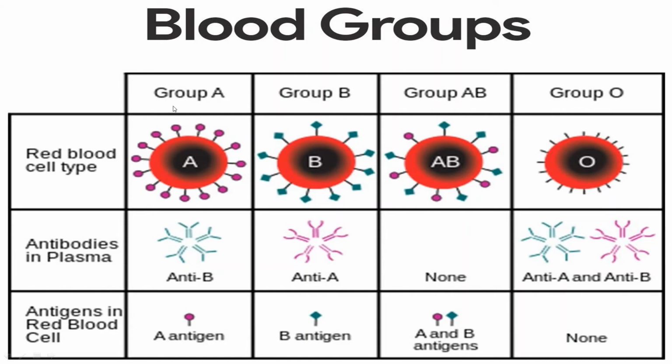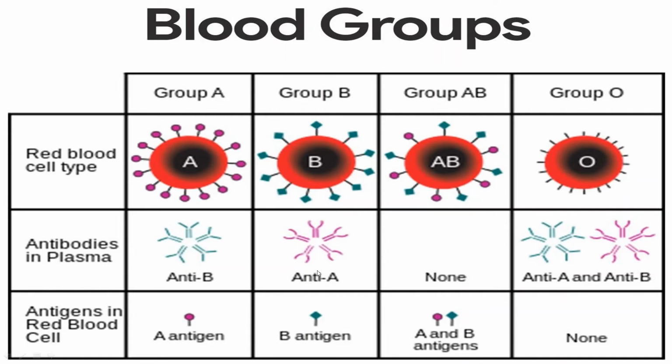Now what are the differences of these four groups? The presence of antigen and antibody makes the groups different. See, group A and group B. Group A has antigen A. Group B has antigen B. But in the case of antibody, it is reverse.